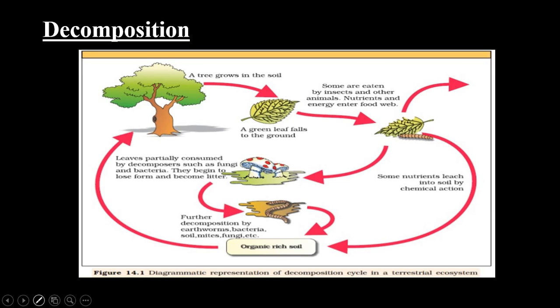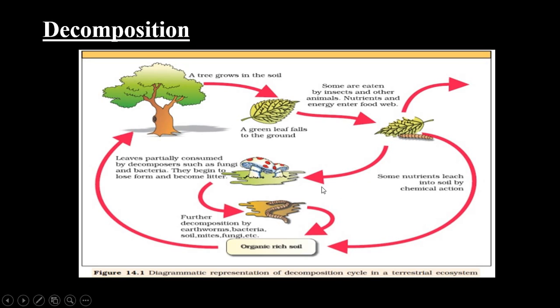This is a pictorial representation of decomposition which is given in your textbook, and in this picture we can see a tree. From the tree, a green leaf falls down to the ground. Some are eaten by insects and other animals, and by this process nutrients and energy enter into the food web. See, through this arrow it is showing that the nutrients enter into the food chain and food web. Whereas some nutrients leach into the soil by chemical action, that is called the leaching process.